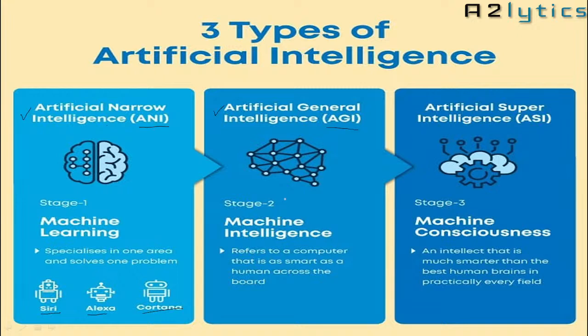Like a human, the machine can also perform different tasks, perform tasks in different domains. As a human being performs tasks in different domains, he is expert in different domains. So we want to make a machine which is capable of working in different domains. That is called artificial general intelligence, which is expert in multiple domains.